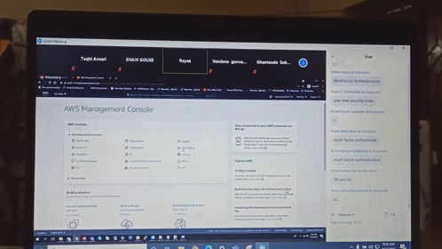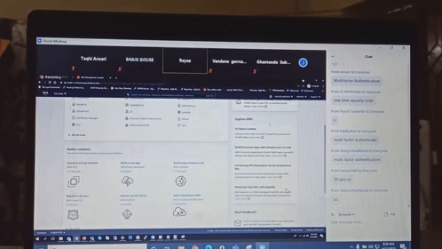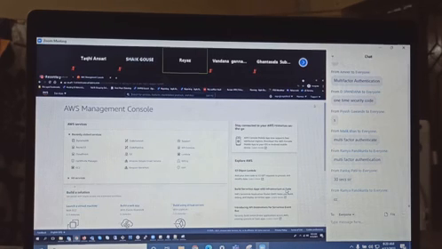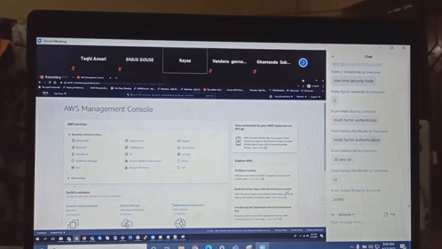Guys, this is the AWS Console, right? Let me walk through and give a small tour of what we have here, what to click and what not to click. Don't worry, guys. How to create an IAM user is what we'll be doing today. I just logged in. I could have directly logged in and shown you this page, but I showed you how I am logging in, so that from tomorrow you'll be logging in with the same steps.